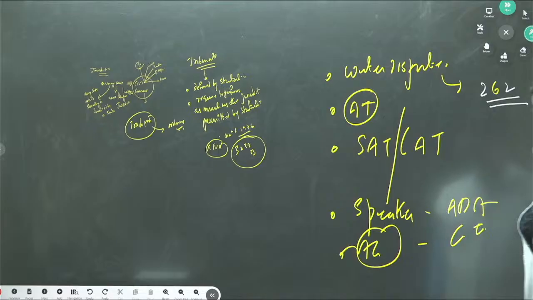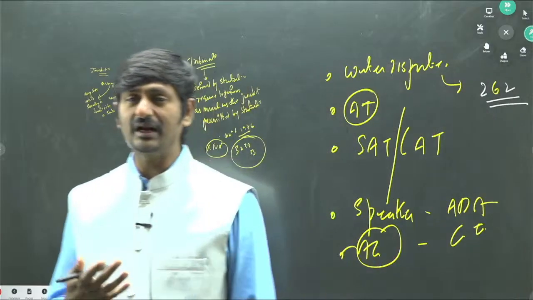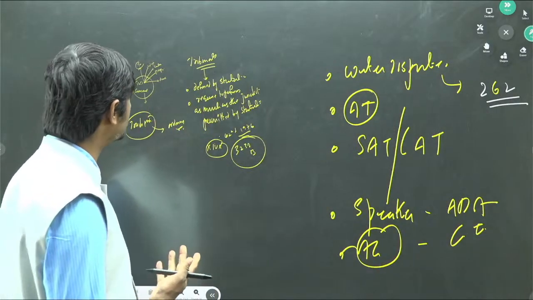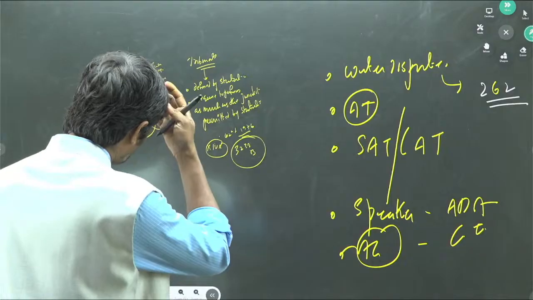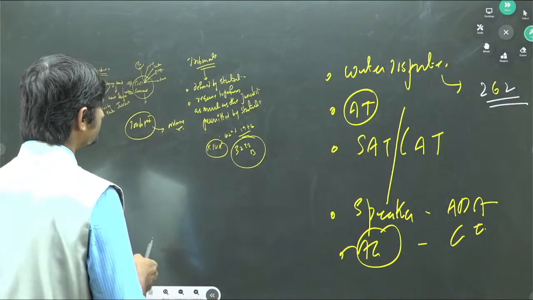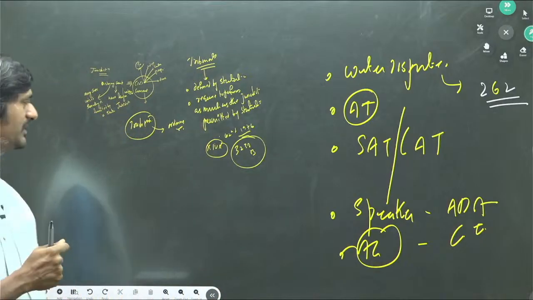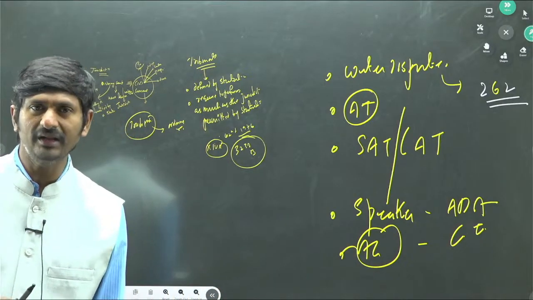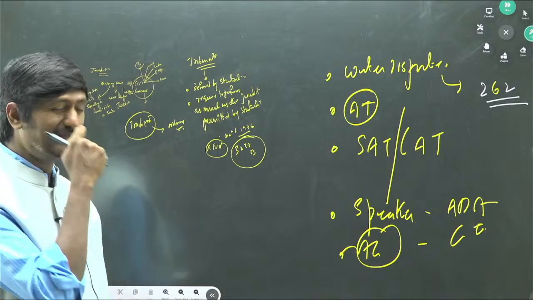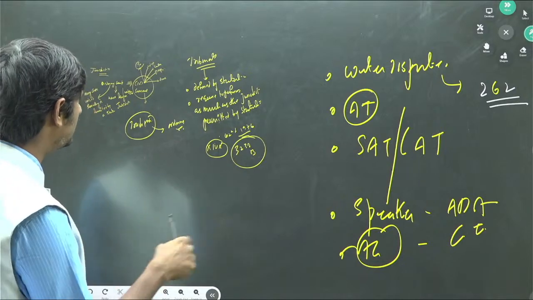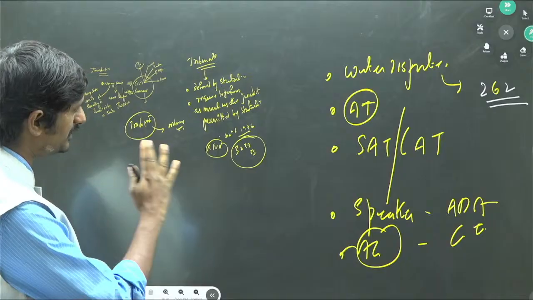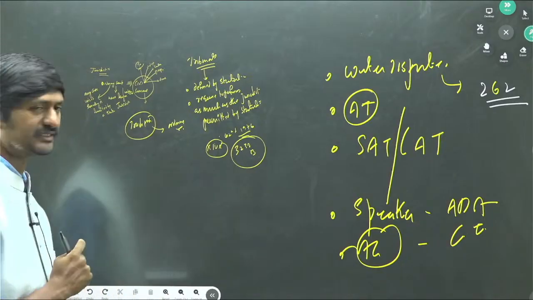Like that, there are various matters in which the tribunals are available. Okay. So that's why, of course, to some extent we can agree that the tribunals curtail the jurisdiction of the ordinary courts, in the sense that all the technical disputes are actually transferred to the tribunal system itself.